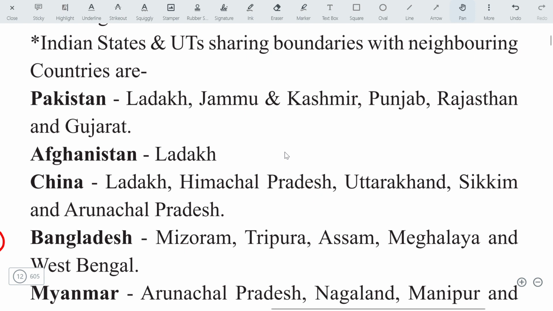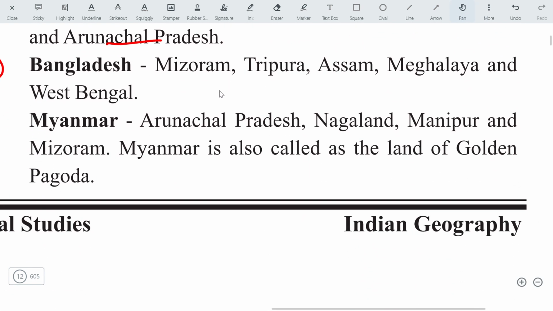From Pakistan, there are a few states which have the boundary: Ladakh, Jammu Kashmir, Punjab, Rajasthan, and Gujarat. By Afghanistan, it is only Ladakh. From China: Ladakh, Himachal Pradesh, Uttarakhand, Sikkim, and Arunachal Pradesh. Bordering states with Bangladesh are Mizoram, Tripura, Assam, Meghalaya, and West Bengal.